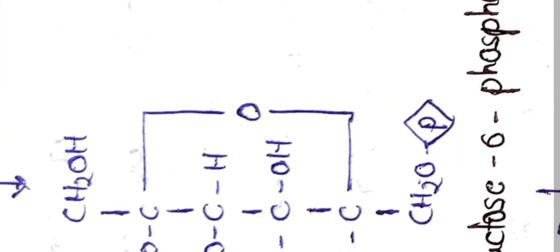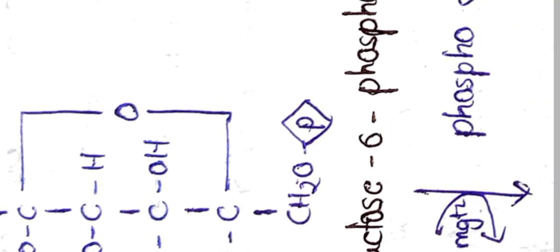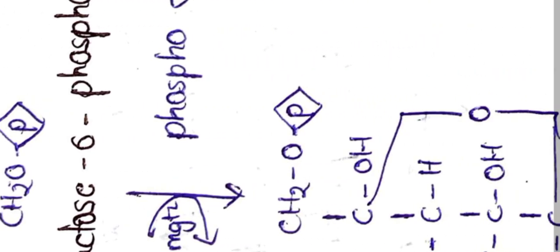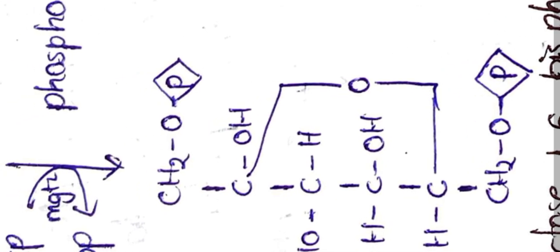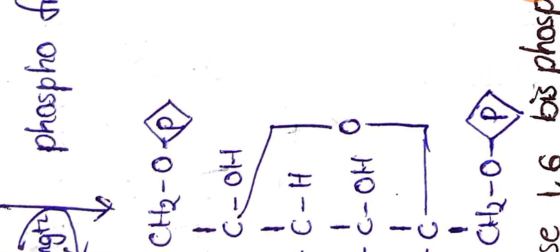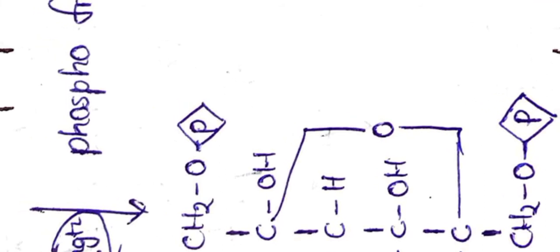And this fructose 6-phosphate is converted into fructose 1,6-bisphosphate by the enzyme phosphofructokinase. Here it is an ATP dependent reaction.